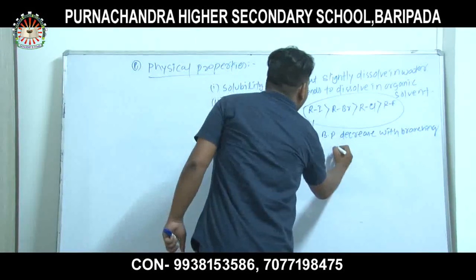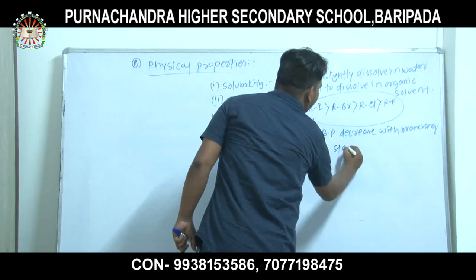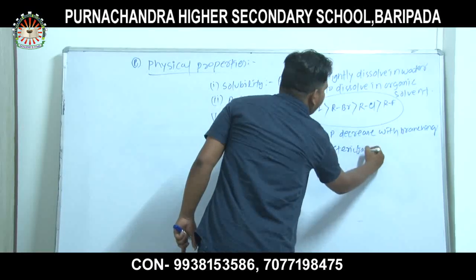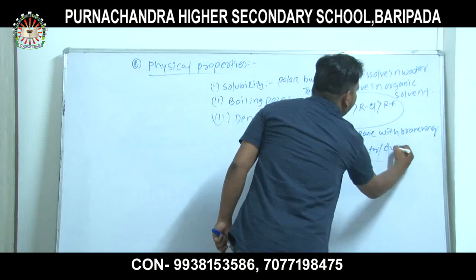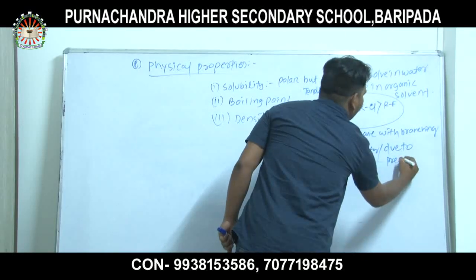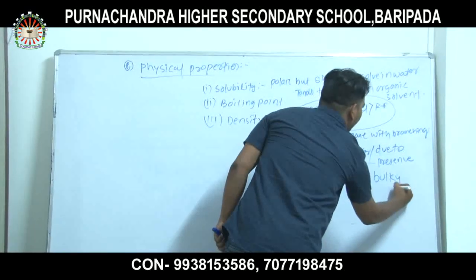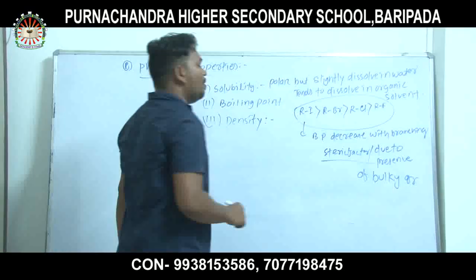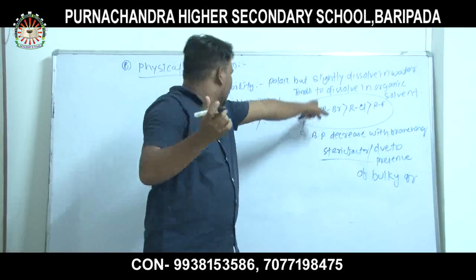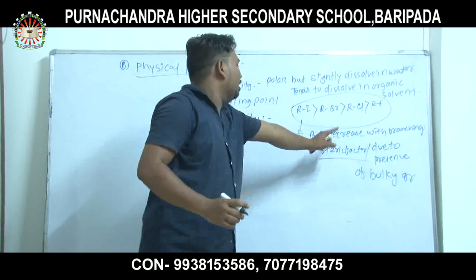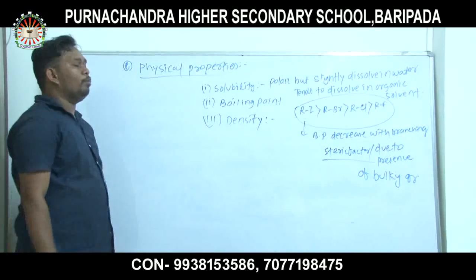One factor arises, that you already know from the 11th class, the steric factor. That is due to the presence of bulky groups. So the boiling point decreases with branching due to the steric factor, the presence of bulky groups.